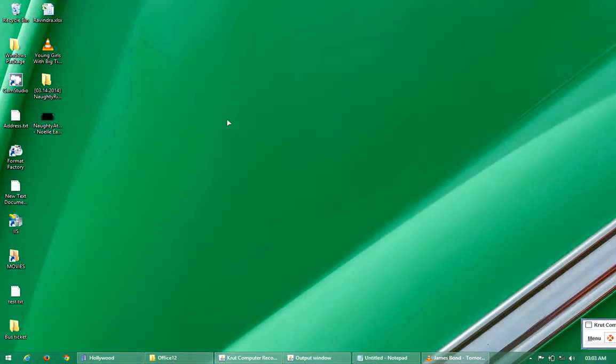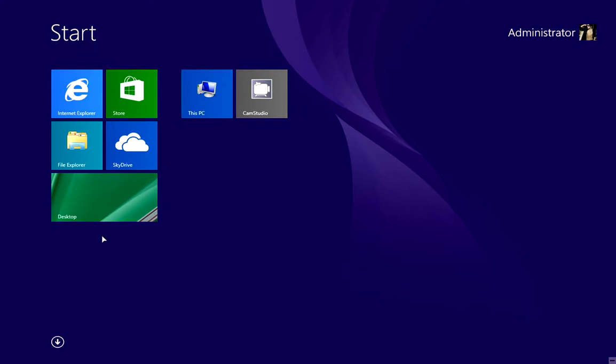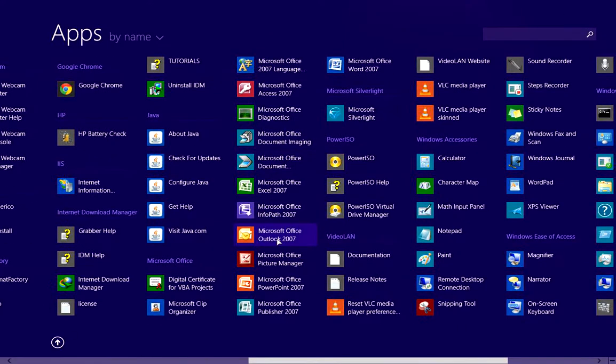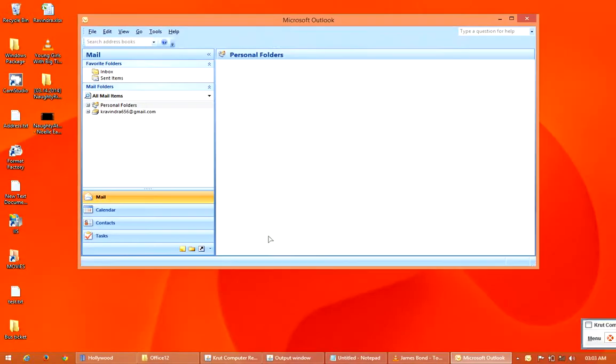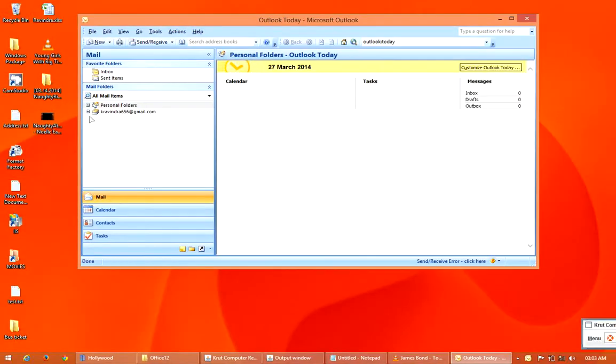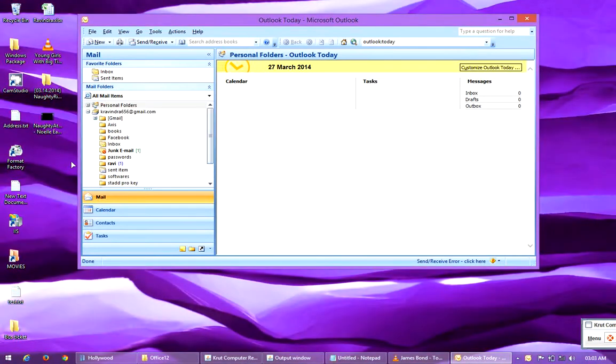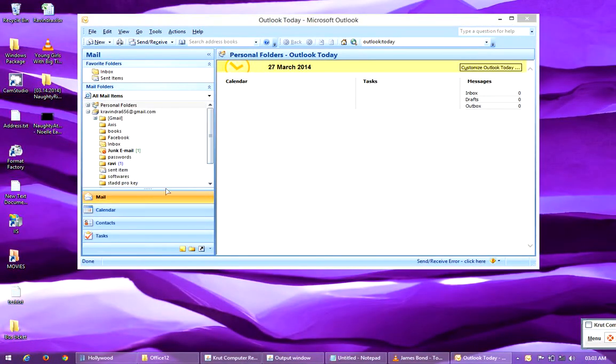Click on OK. Now try to open your Outlook from All Programs. Here you can see Microsoft Office Outlook 2007. Just open it. So now my Outlook is working fine. So by this process we can easily repair our data files.